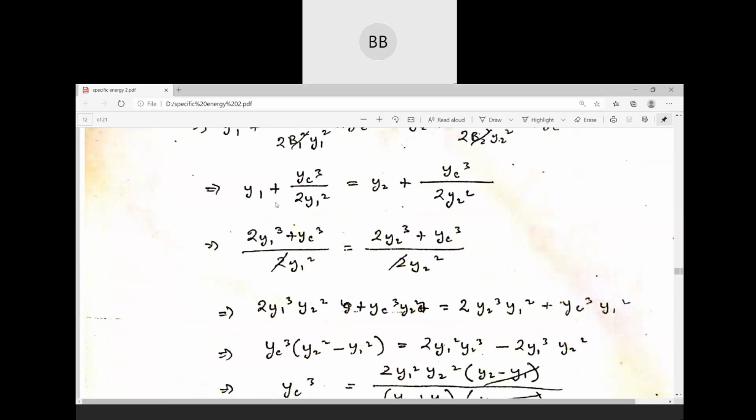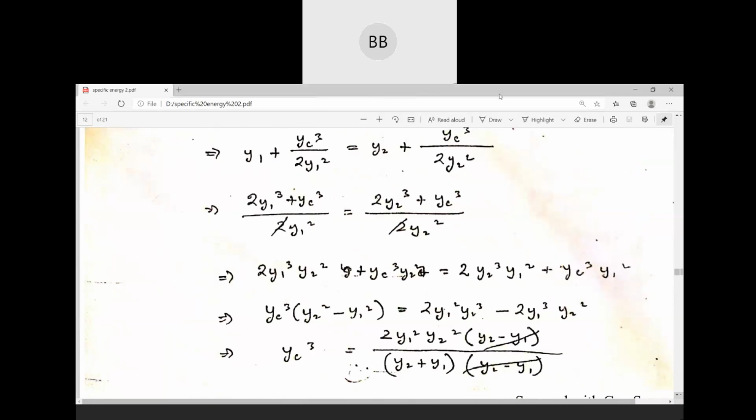So after that you take LCM here and you find out this expression. Take this twice y1 square here, so it will be twice y1 cube plus yc cube. Okay? It's a simple mathematics. Here also similarly, if you consider this twice y2 square and multiply with this, it will be twice y2 cube plus yc cube. Then you cross multiply.